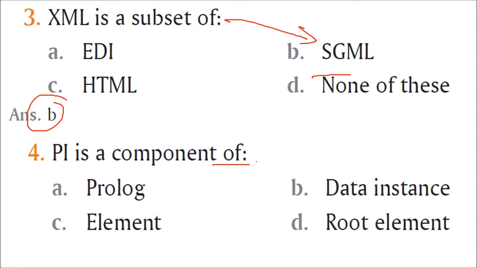PI, this is a component of what? Whatever is written in the document and it is given here as we start, this is known as the prologue. So PI is the component of prologue. A.